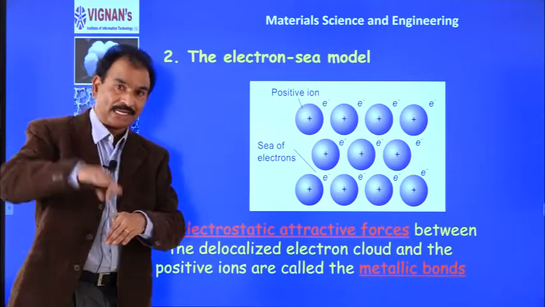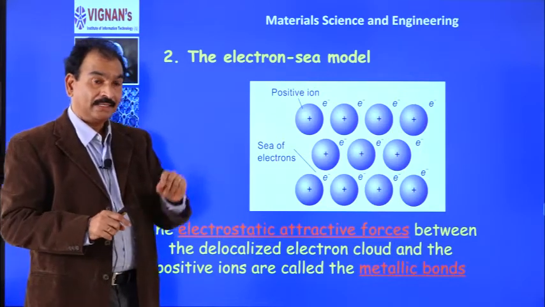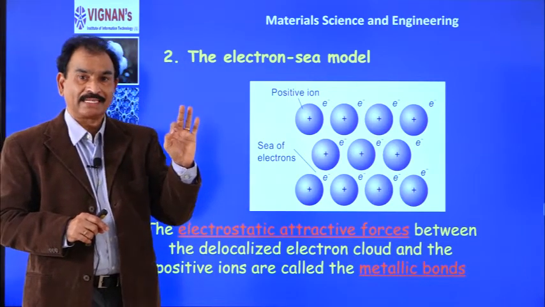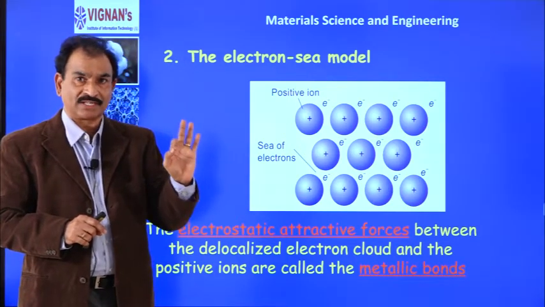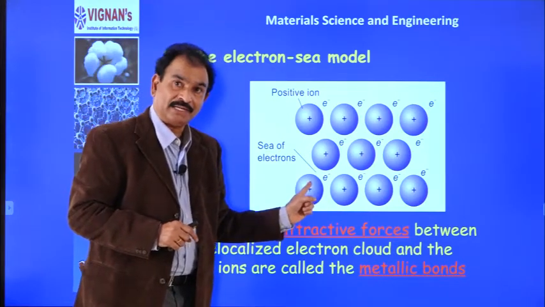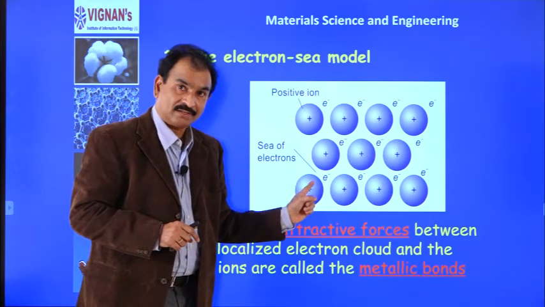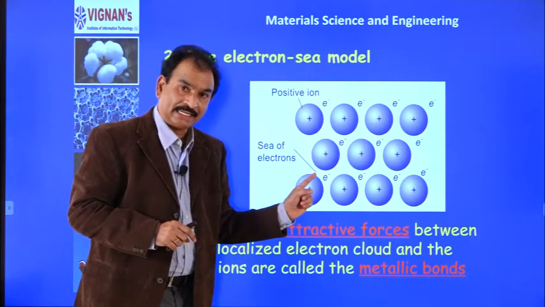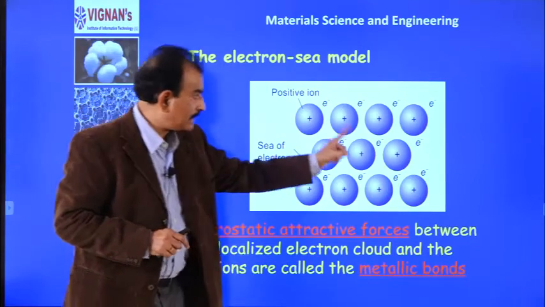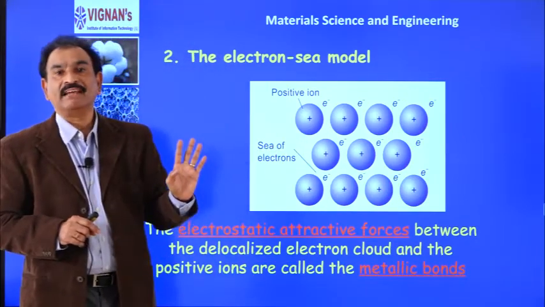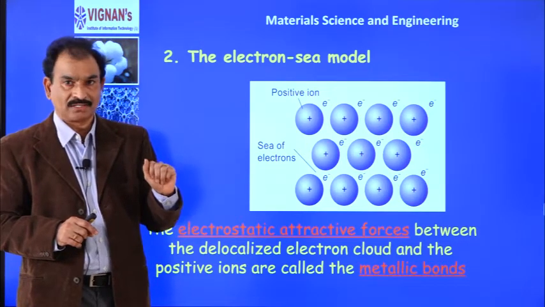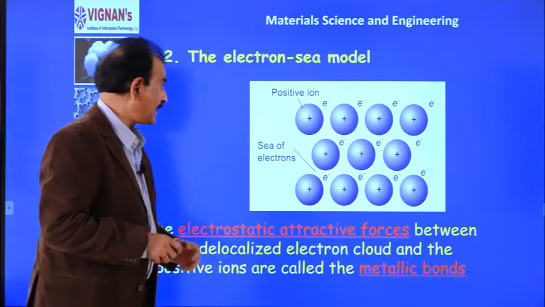It has a covalent nature also, because in the covalent bond we know that every participating atom contributes one or more electrons. So, here also every participating atom is contributing one or more electrons. So, metallic bond has ionic nature because of electrostatic forces. It has a covalent nature because every atom is contributing one or more electrons. So, that is about the metallic bond.